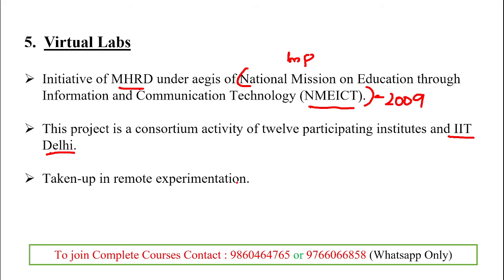Clear. And this project consortium is an activity of 12 participating institutes and IIT Delhi. So you must remember that 12 participating institutes, it may or may not come, but IIT Delhi you must remember, and it is remote experimentation. Here the virtual labs consist of approximately 700 plus web-based experiments. For experiments on a virtual basis, the virtual lab helps students get information online. Clear. So it is remote operation and viewing.